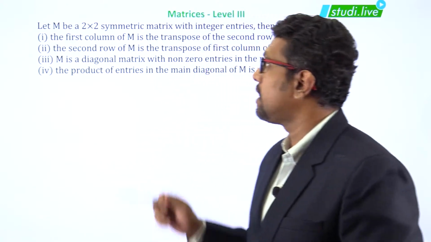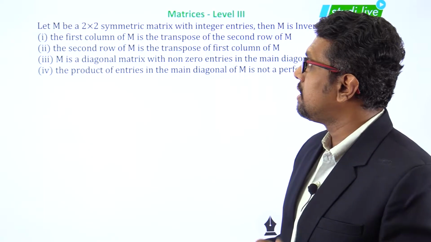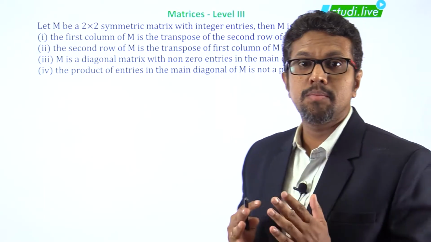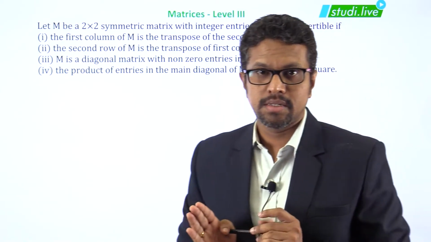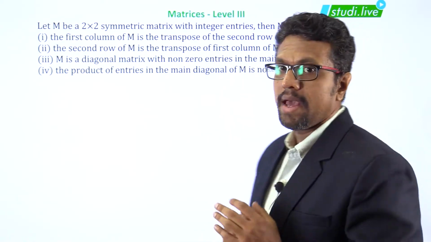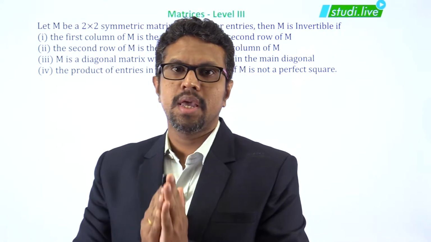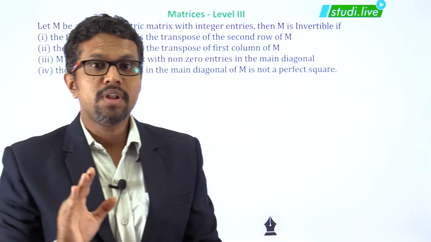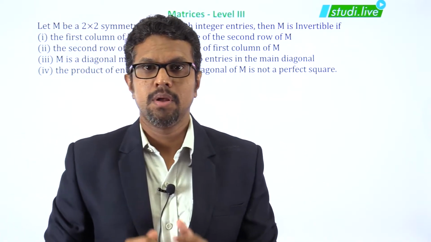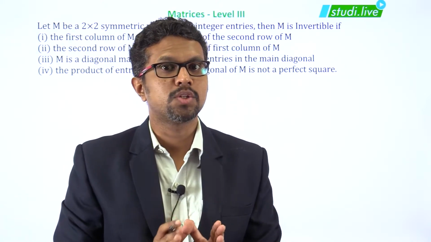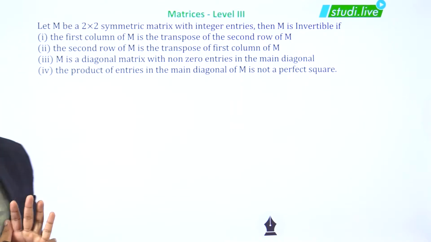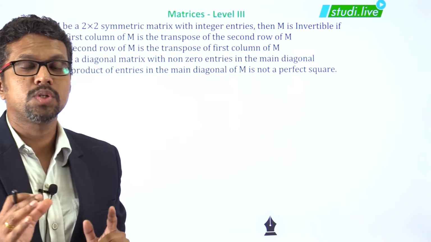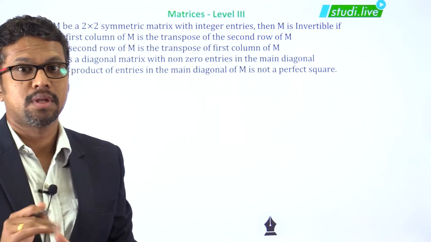Next question. Over here you can see: let M be a 2 cross 2 symmetric matrix with integer entries. Then M is invertible if... Okay, so when will a matrix be invertible? When its determinant is not equal to 0. There are 4 conditions given over here, and we will check which of the options is correct.